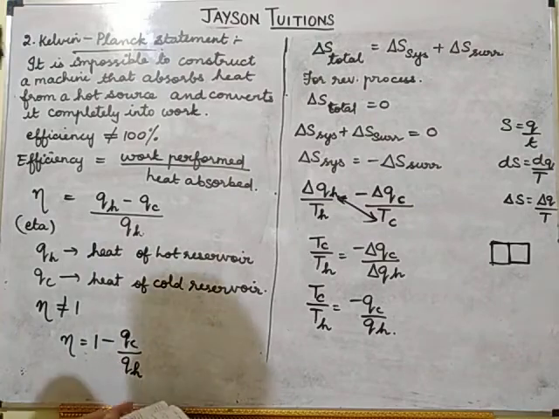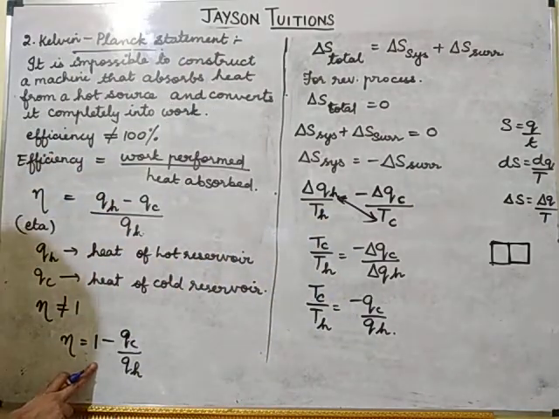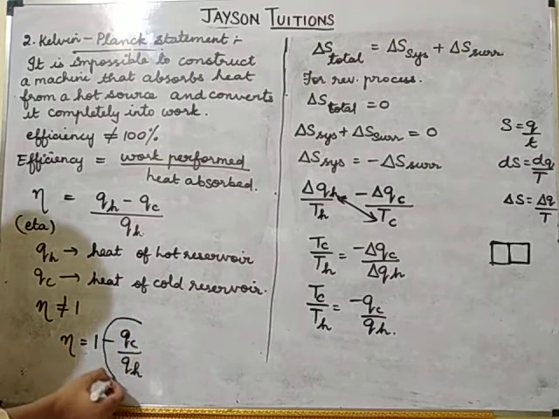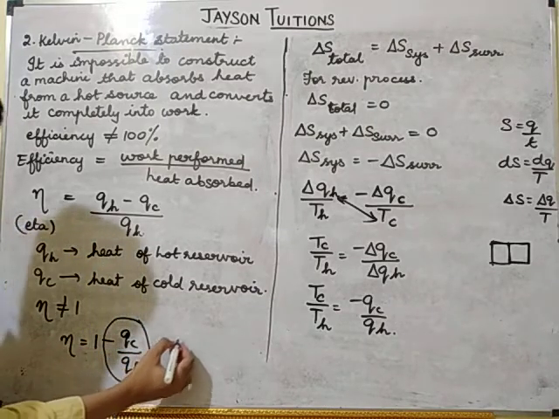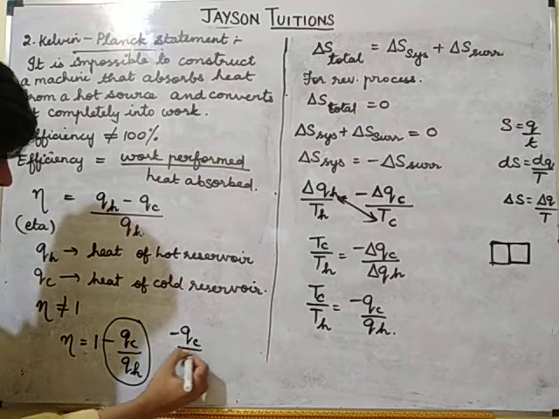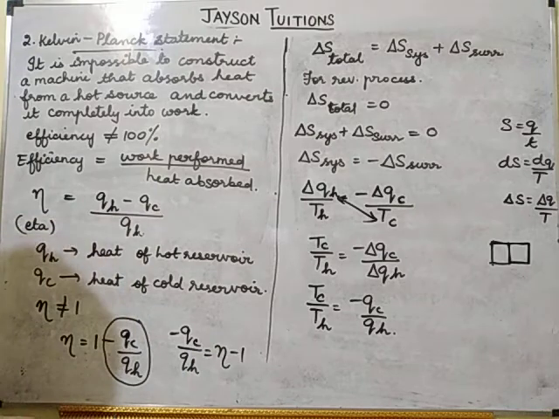Here you see efficiency formula, we have this minus QC by QH. If you take this one this side, you can write minus QC by QH is equal to eta minus 1.